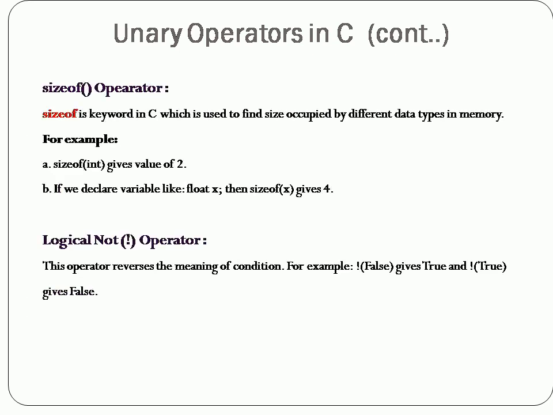The last operator which comes under the unary operators is the logical NOT. You know the meaning of NOT. It gives the reverse meaning of a condition. So this operator reverses the meaning of a condition. For example, not false gives the value true. Not true obviously gives the value false. So not 0 gives the value 1. If you find not 1, the value will be given as 0. That is the use of the not operator.